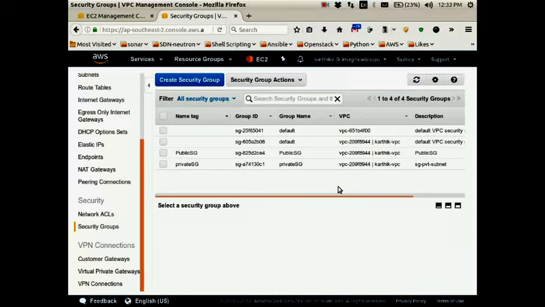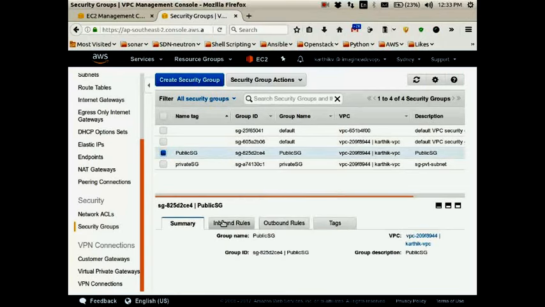But what is a security group? It is a set of rules which will regulate the traffic, either incoming to the instances or outgoing through the instances. So if we want to connect to the instances which we launch in the public or private subnet, we need an SSH connection, right? So we need to allow connections on port 22. That rule we have to create under the security group, port 22.